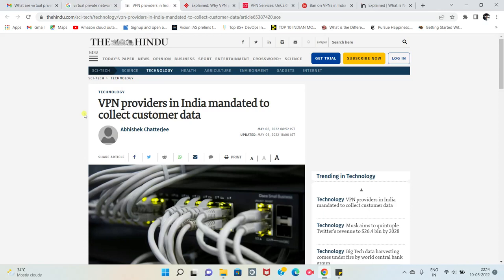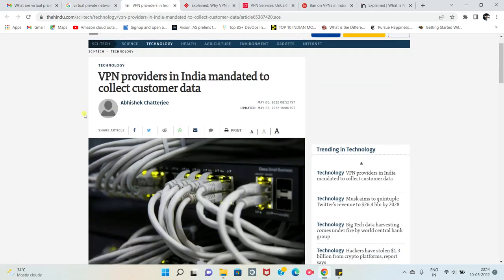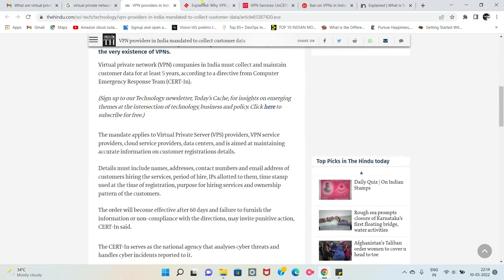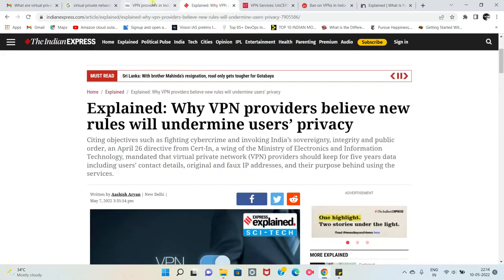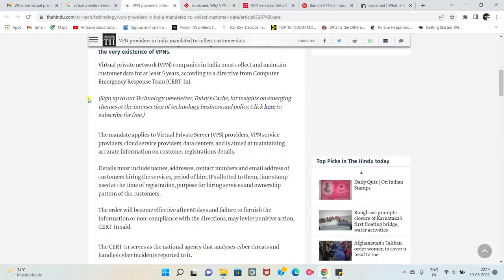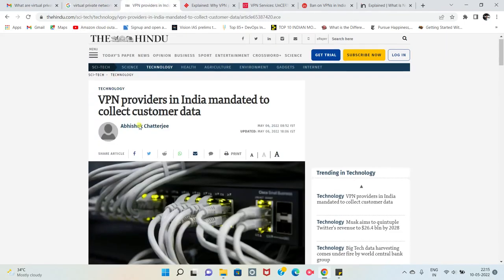There are so many newspapers, and the same news is being covered in almost all of them. But for civil services, which newspaper is more important? There's nothing like that. What is more important is understanding the topic. It doesn't matter which newspaper you read from. You need to understand the concepts here. VPN: the first question you will have is, what is VPN?